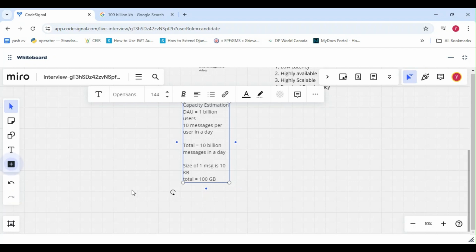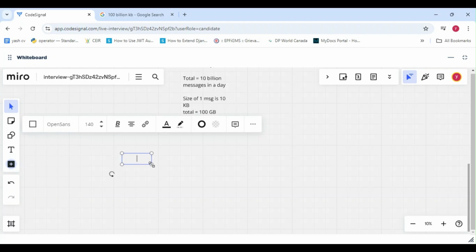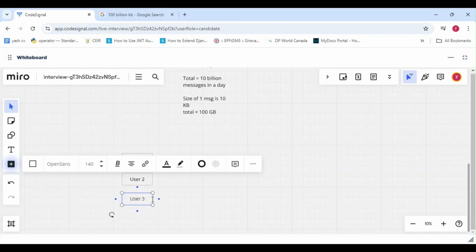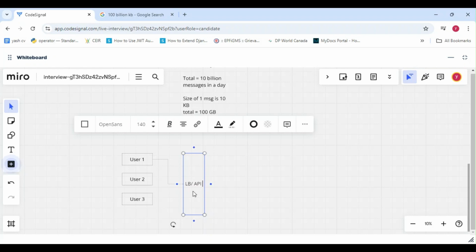Now let's do the design and architecture of WhatsApp. So let's say there are three users. This is user one, this is user two, and this is user three. So basically, user one, user two, user three, they will send messages to a load balancer. This is our load balancer slash API gateway.